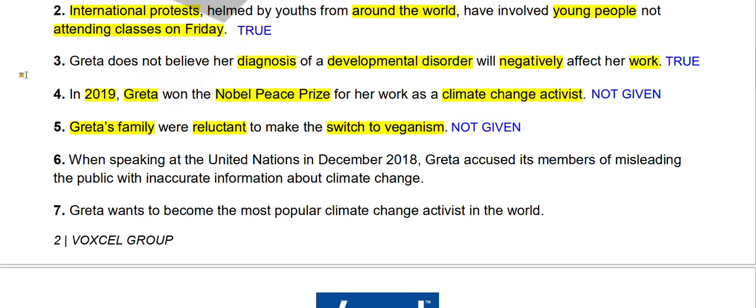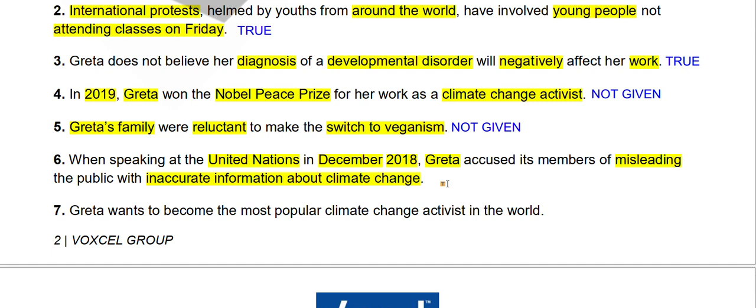Hope it is clear. Moving forward, when speaking at the United Nations in December 2018, Greta accused its members of misleading the public with inaccurate information about climate change. So when she was speaking at the United Nations, there must be some conference or something like that. In December of 2018, she accused its members of misleading the public with inaccurate information about climate change. So she was blaming them that they were hiding something or they were not telling the truth to the public.